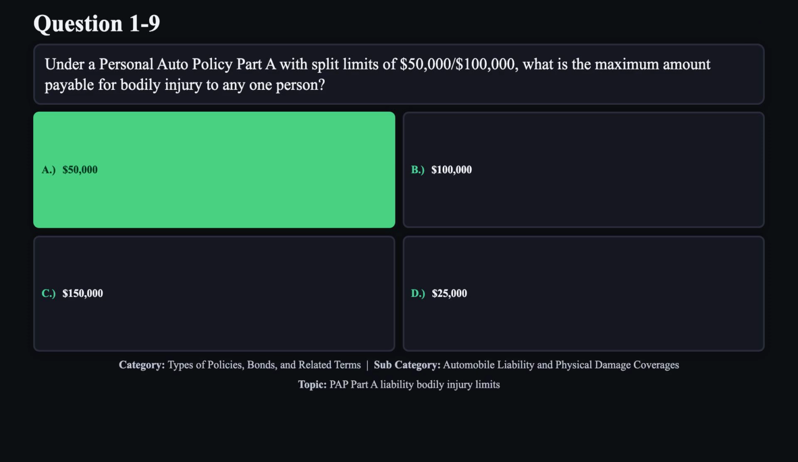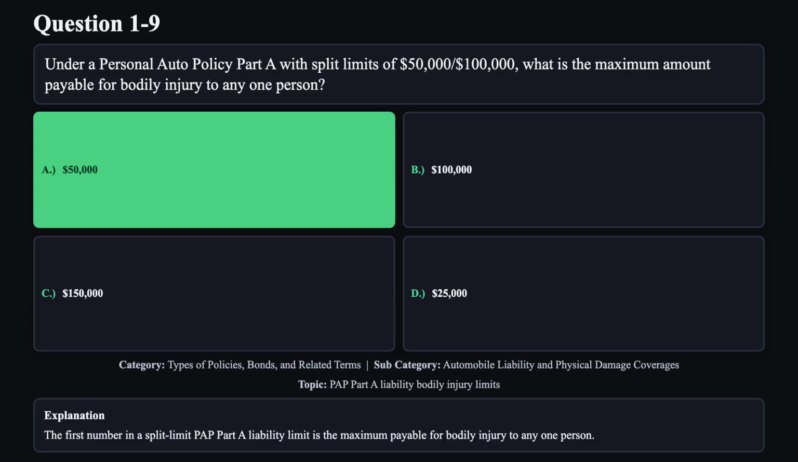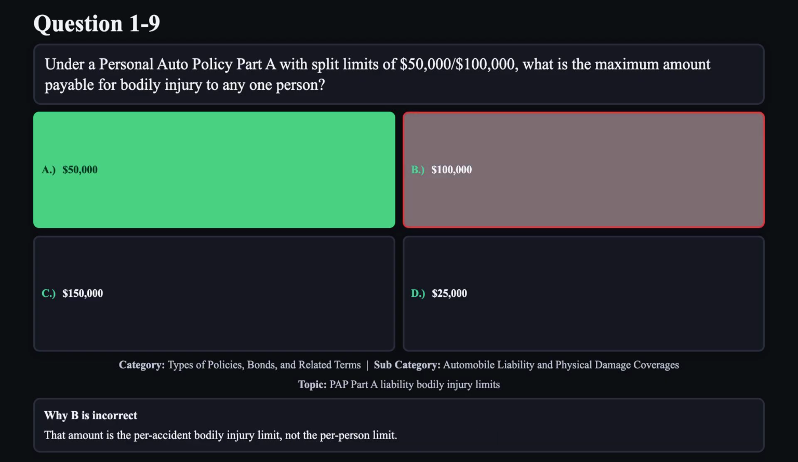The correct answer is A. The first number in a split limit PAP Part A liability limit is the maximum payable for bodily injury to any one person. Reason B is not correct. That amount is the per accident bodily injury limit, not the per person limit.